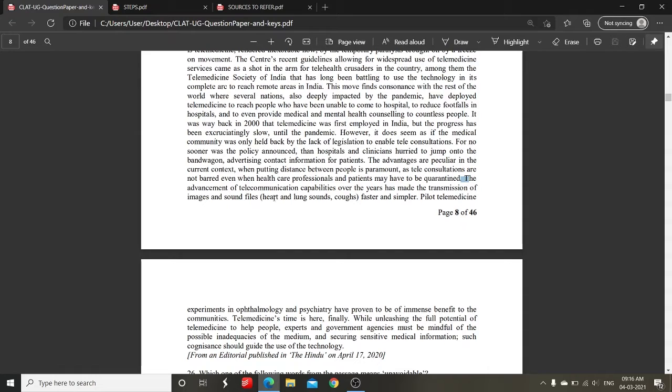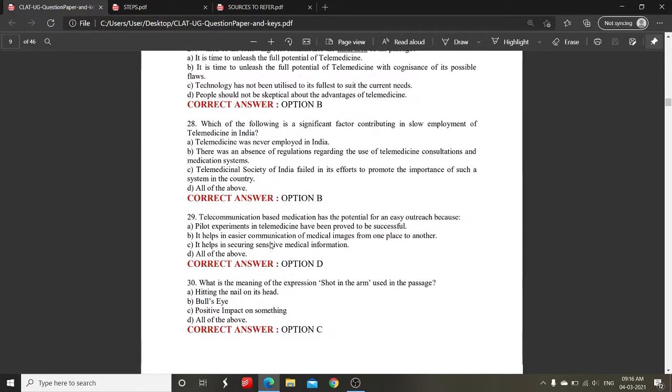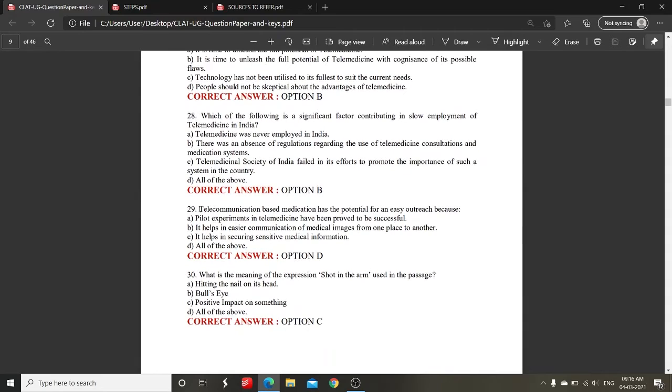So let's start reading from here. The advancement of telecommunication capabilities over the years has made the transmission of images and sound files, heart and lung sounds, coughs, faster and simpler. Pilot telemedicine experiments in ophthalmology and psychiatry have proven to be of immense benefit to the communities.